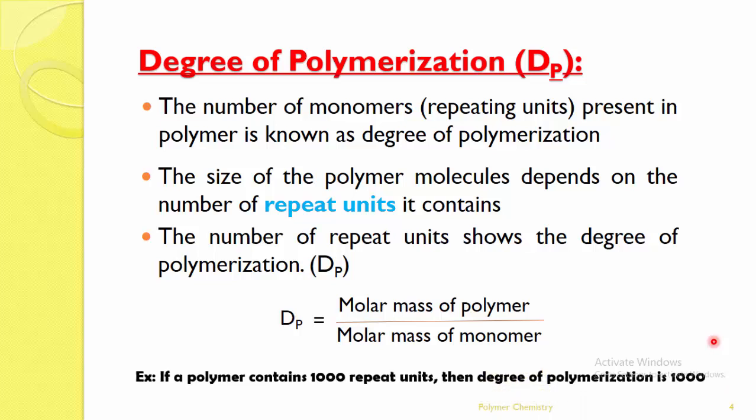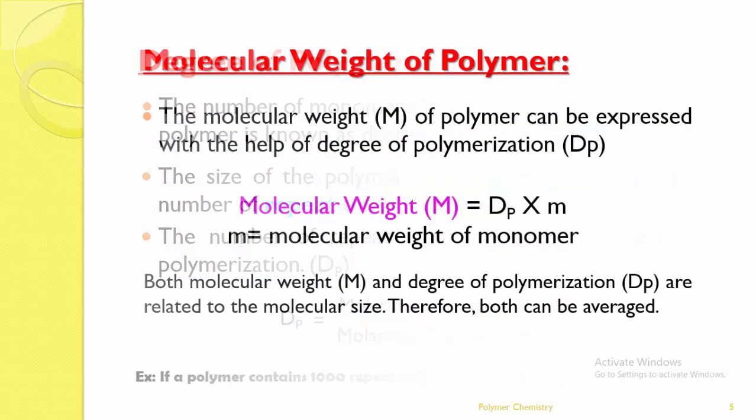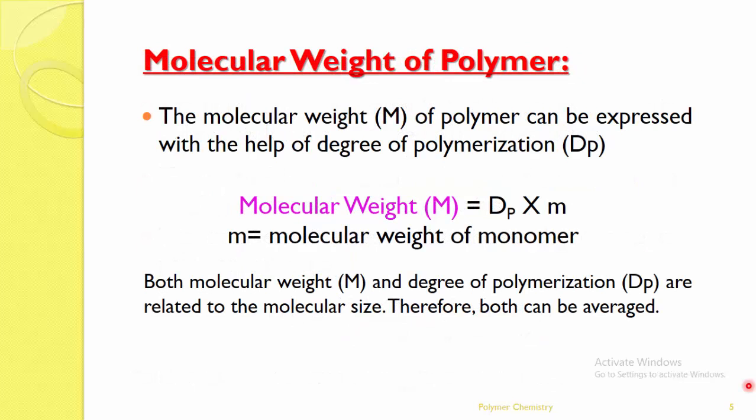Here you can say if a polymer contains 1000 repeat units, then the degree of polymerization is 1000. I repeat my point, very simple: if the polymer contains 1000 repeat units, then the degree of polymerization is 1000. Okay. Next, the molecular weight of a polymer.